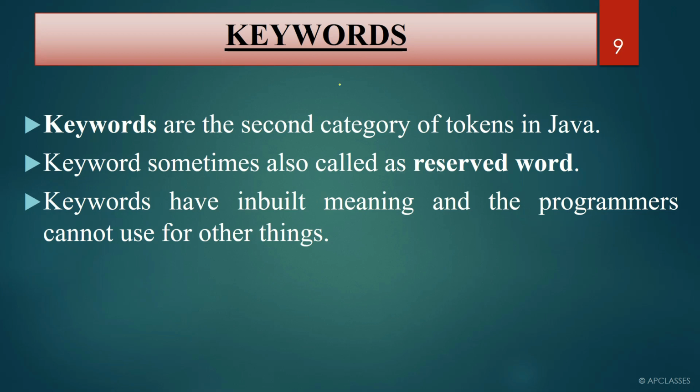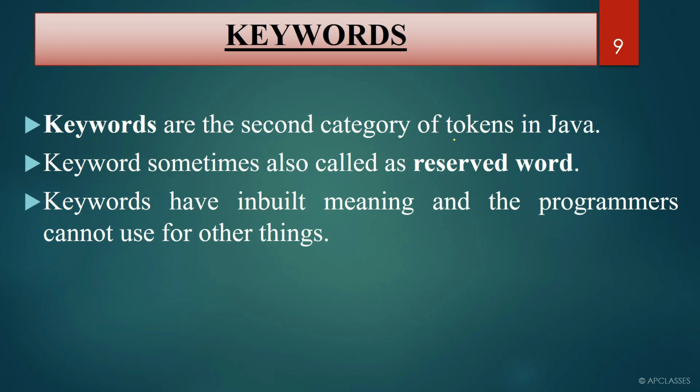Next, coming to keywords. Keywords are considered the second category. Again, I'm telling you, I'm considering it as the second category, but never in a book will you find that it is considered as the second category. Okay, so I feel that if I teach you keywords second, after identifiers, it will be quite easy for you to understand.